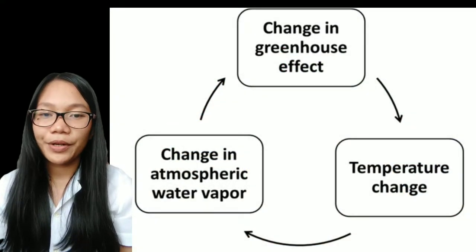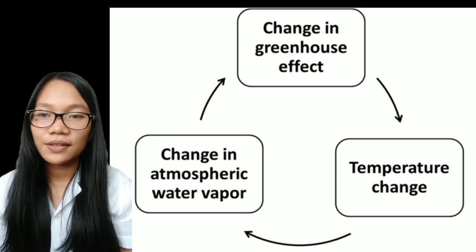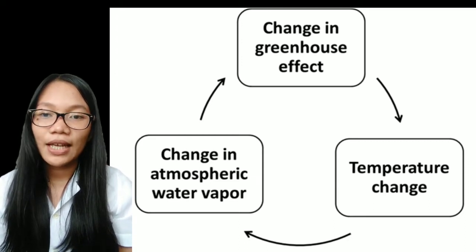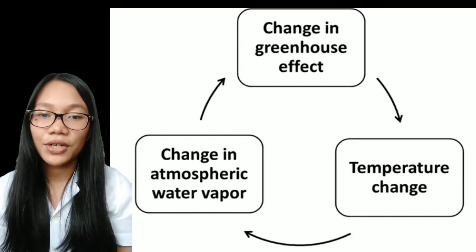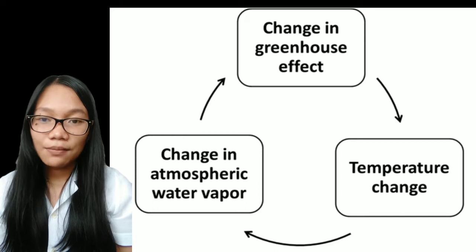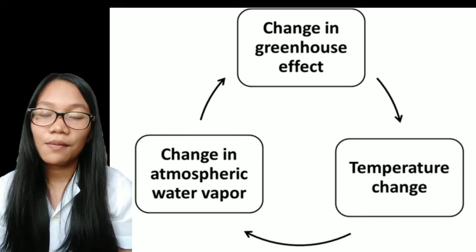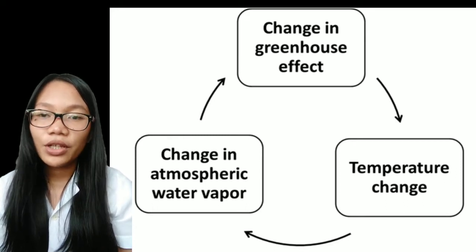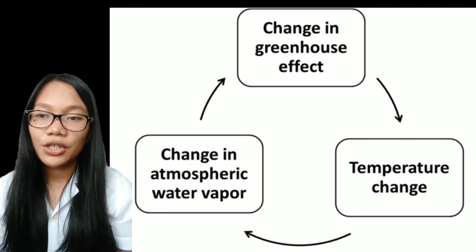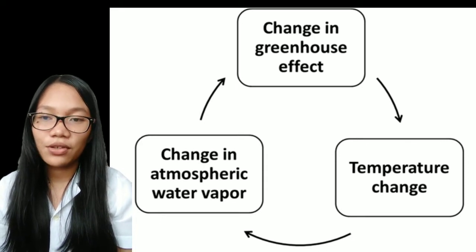Next is water vapor. Water vapor is the most abundant greenhouse gas in the atmosphere. It is an effective greenhouse gas when it comes to reflecting heat radiation to Earth, but it stays in the atmosphere for only a few days and comes down as rain or snow. Water vapor is added to the atmosphere naturally as well as by the burning of fossil fuels.